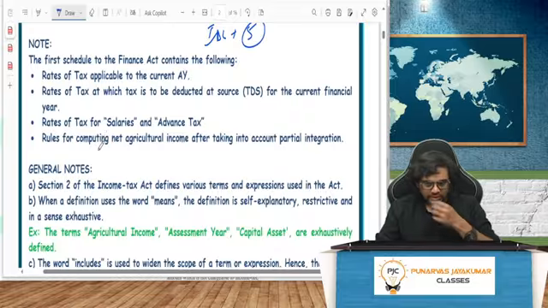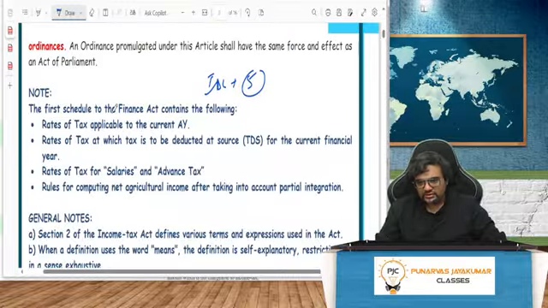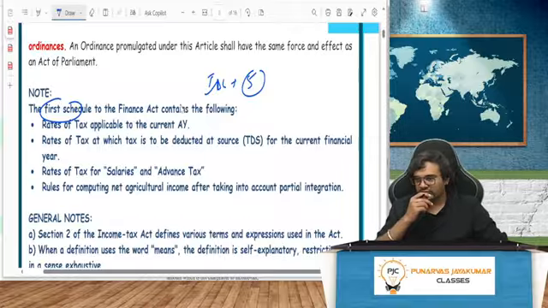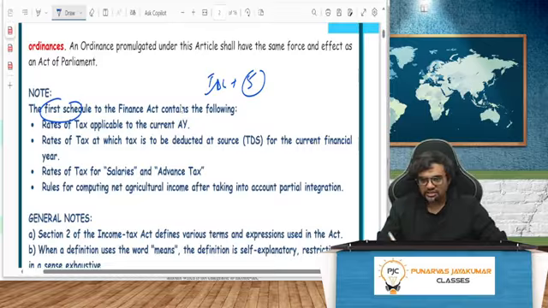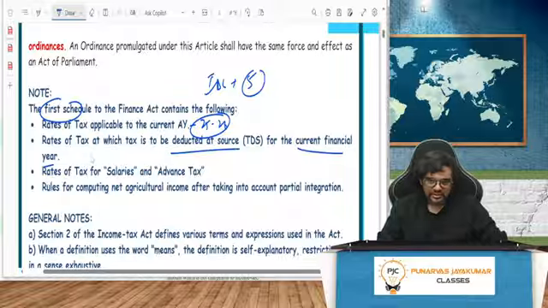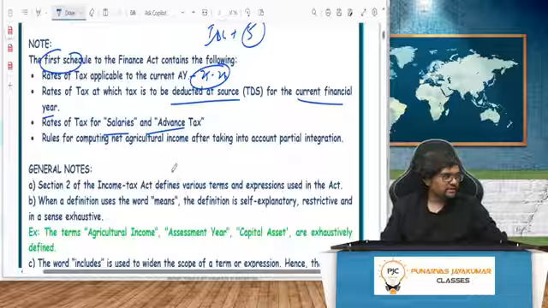Anyway, now coming to the Finance Act, the first schedule of the Finance Act always contains the following. One is rates of tax applicable to the current assessment year. For us, what is the current assessment year, guys? 25-26. Rates of tax at which tax is to be deducted at source for the current financial year. TDS. Rates of tax for salary and rates of tax for advance tax will be given, and also for agricultural income it will be given.